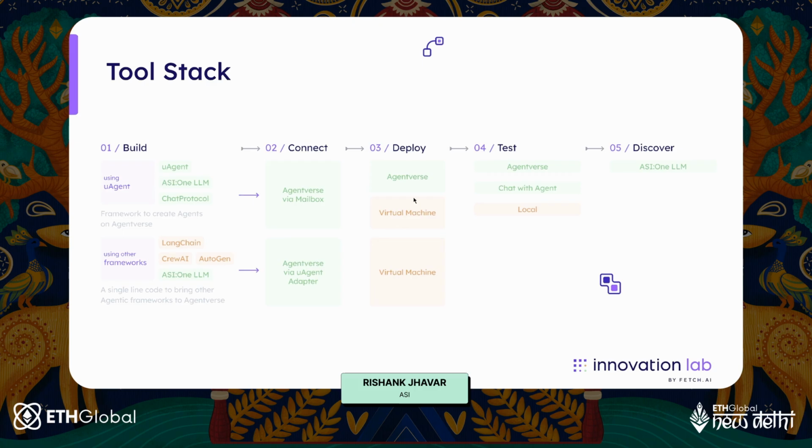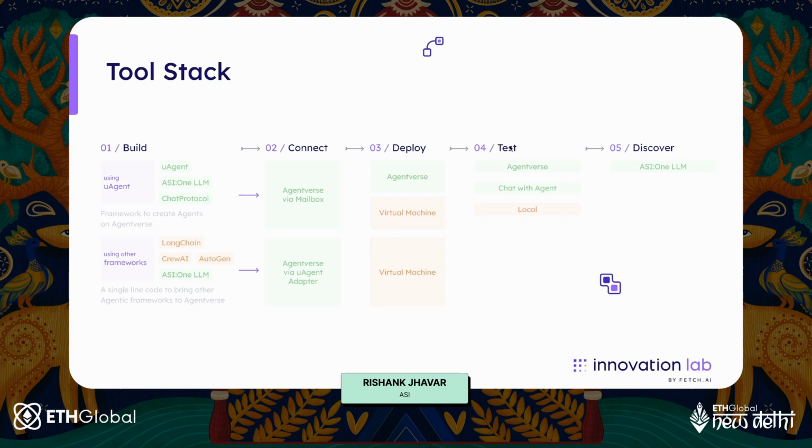And the third step is to deploy. You can deploy an agent on AgentVerse or on your own virtual machine. The advantages of deploying on AgentVerse are multiple. It's absolutely crazy how easy it is to deploy an agent on AgentVerse, which is something that we'll also see. If you're hosting your own agent on your local machine or virtual machine, you can do that as well. It is completely infrastructure agnostic.